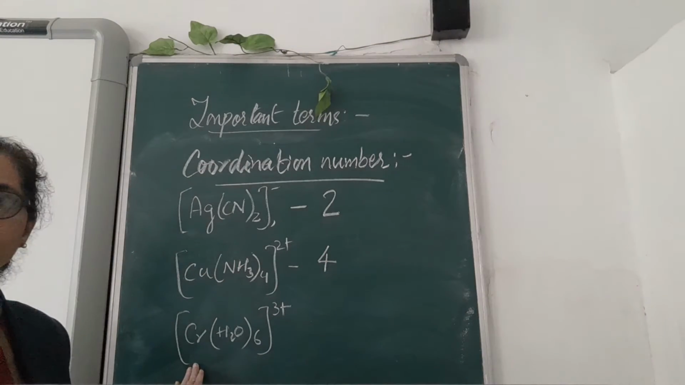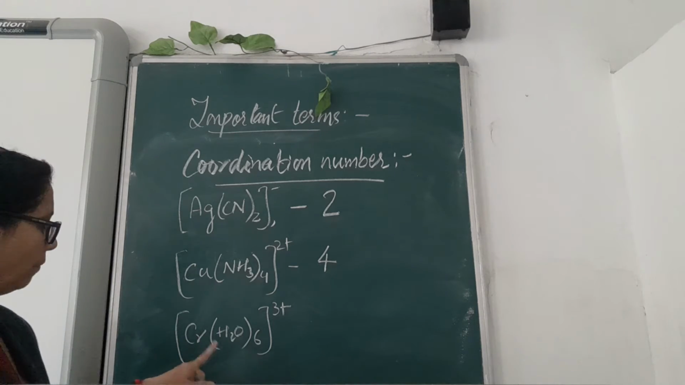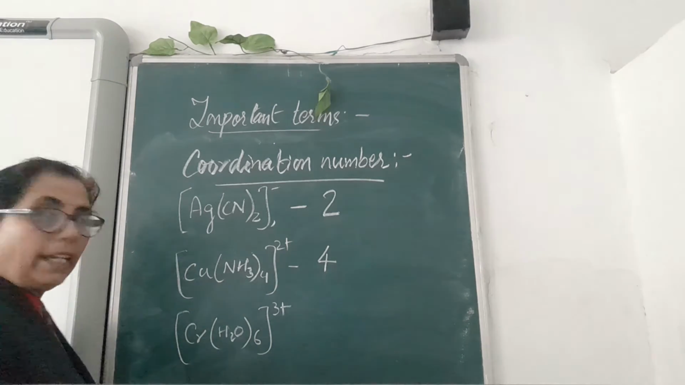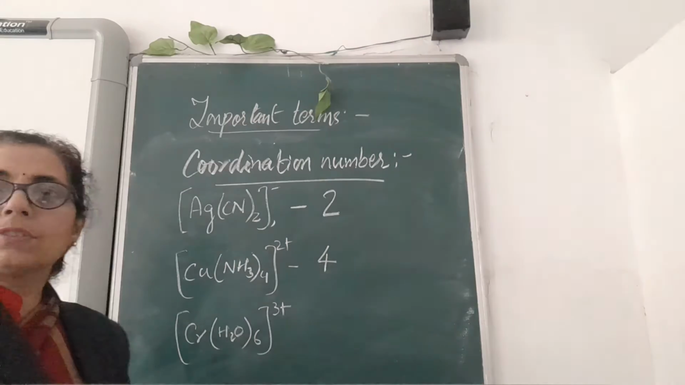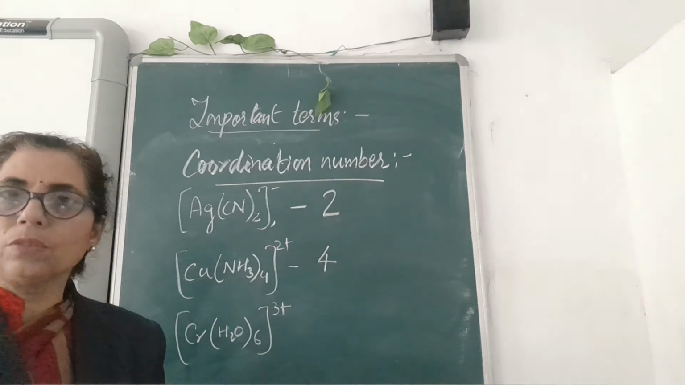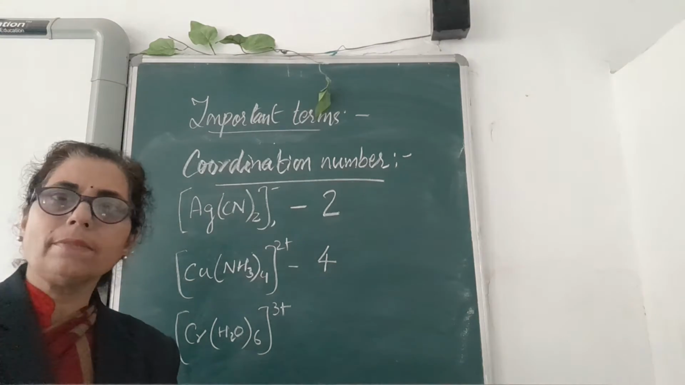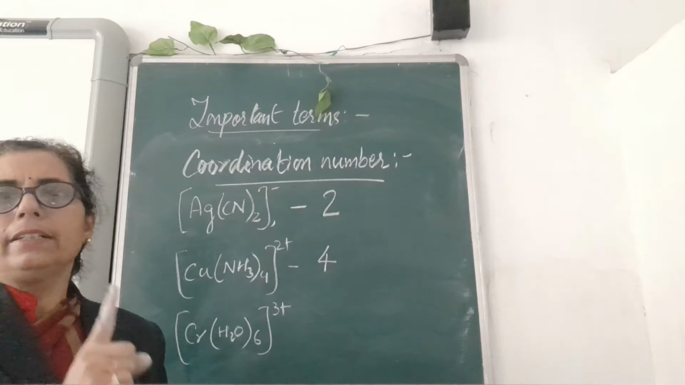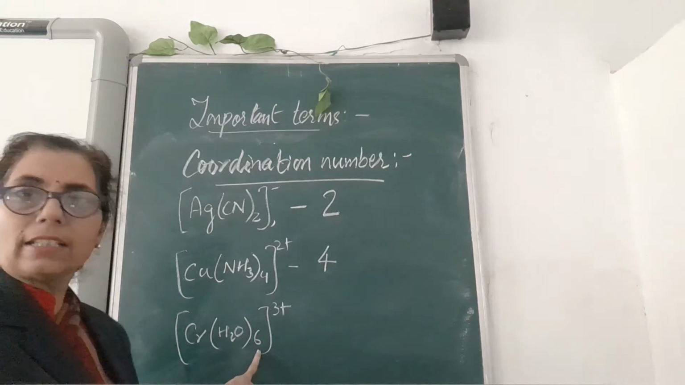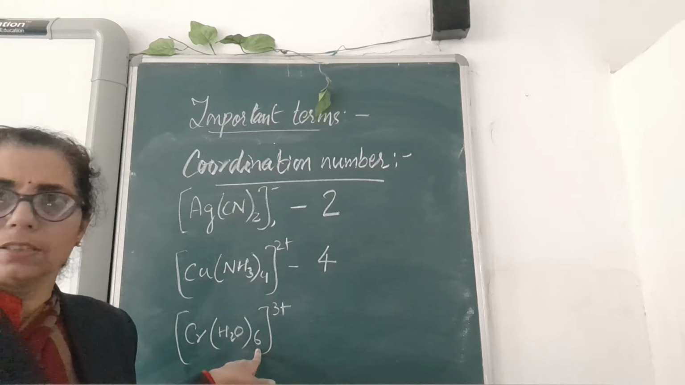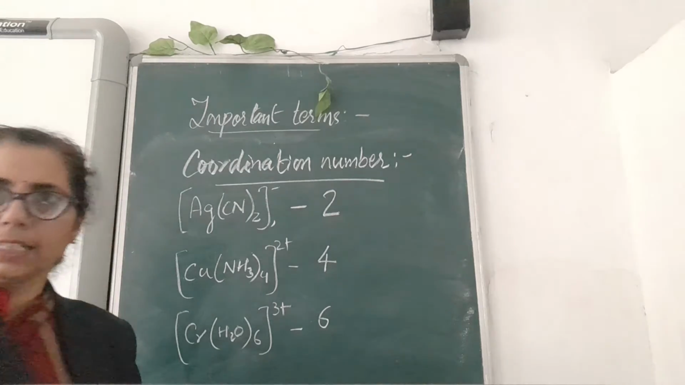Now you see the third example. Here also you can see chromium is the central metal atom, where water is attached. Water is again in the aqua form, but we will talk about it later on. Water is present here as a neutral molecule ligand, and each water molecule is attached to the central metal atom by only 1 denticity. This means 1 coordinate bond it will form. So a total of 6 water molecules are attached here. So that means its coordination number comes to be 6.